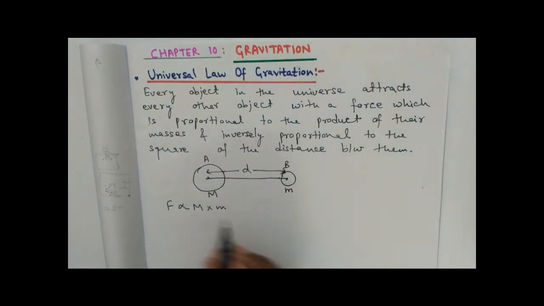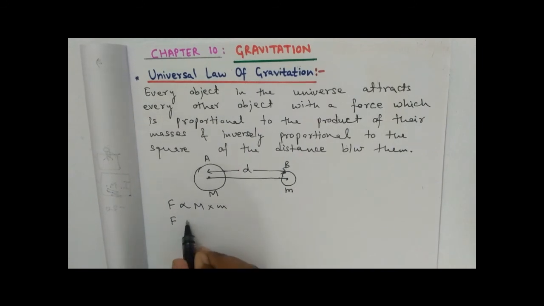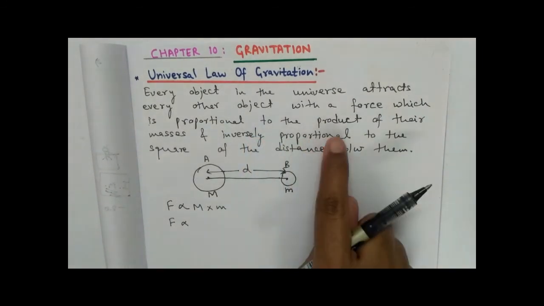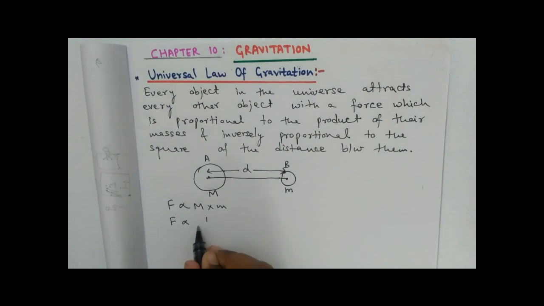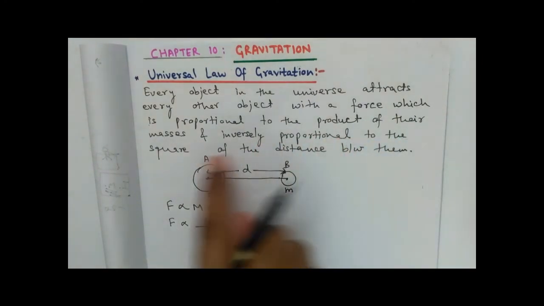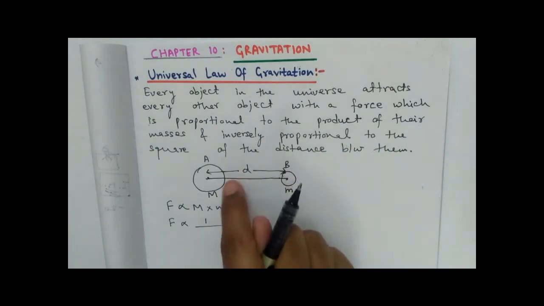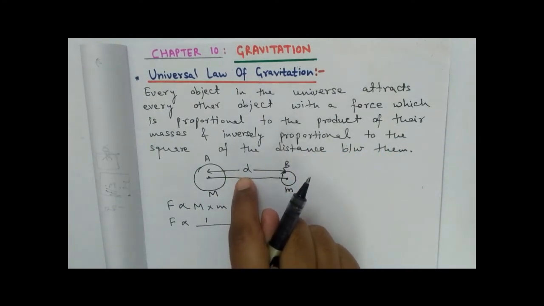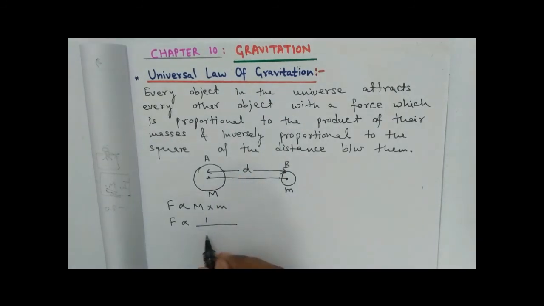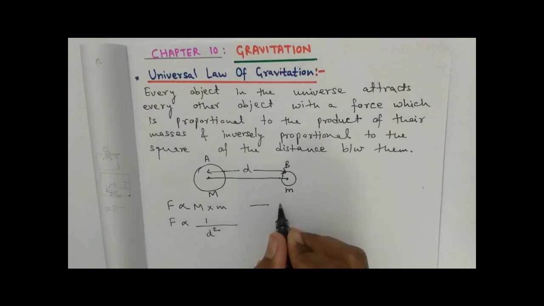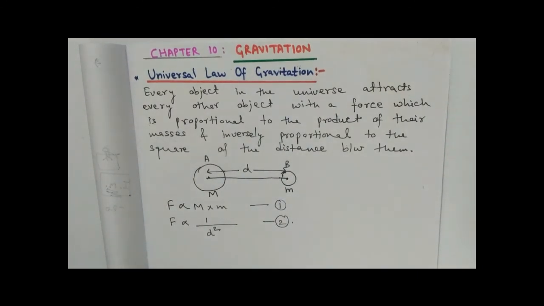So this force of attraction will be inversely proportional. So I have to write 1 divided by the square of the distance between them. What is the distance between them? d. What is the square of the distance? d square. I'm assuming this as my equation 1 and this as my equation number 2.